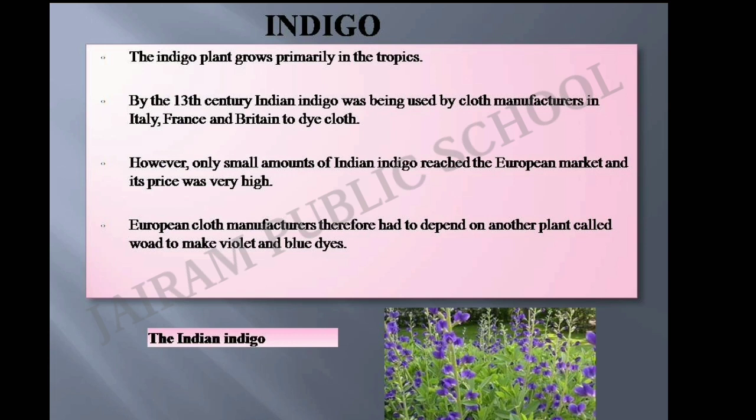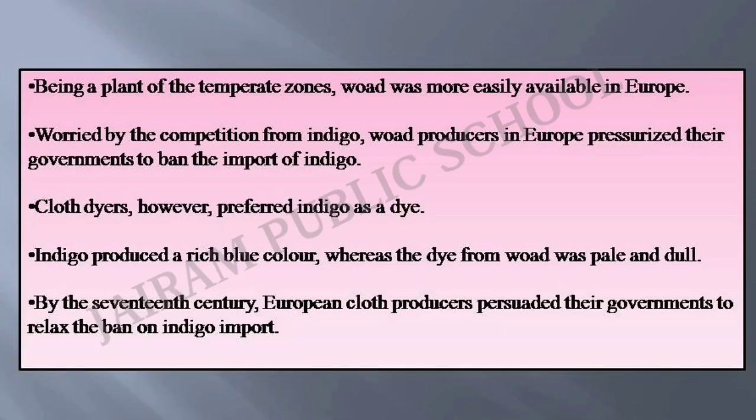By the 13th century, Indian indigo was being used by cloth manufacturers in Italy, France and Britain to dye the cloth. However, only a small amount of Indian indigo reached the European market and its price was very high. The European cloth manufacturers therefore had to depend on another plant called woad to make violet and blue dye. Being a plant of the temperate zone, woad was more easily available in Europe.